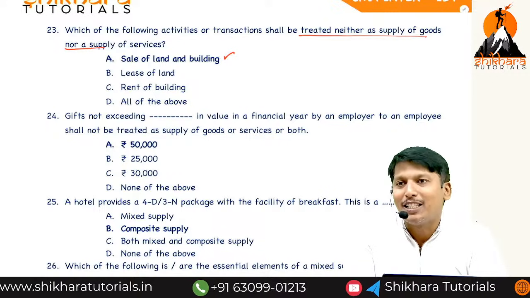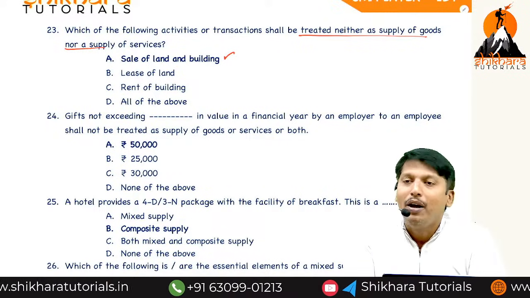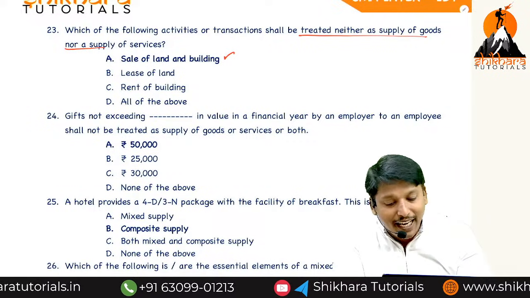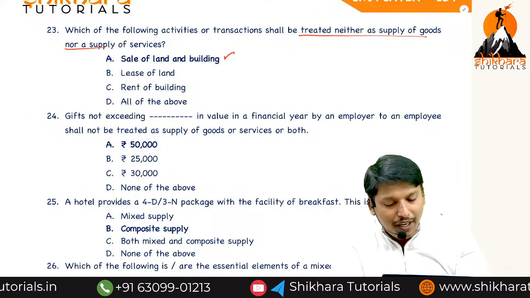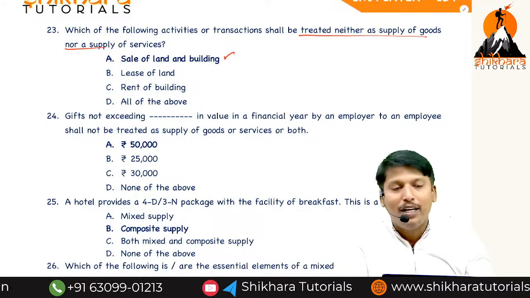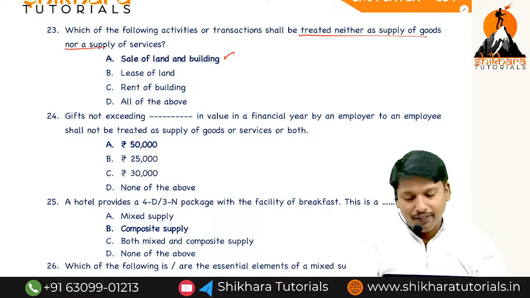Before completion, if you pre-book it, then it is a supply. So sale of land and sale of building after completion of building or after getting an OC certificate is negative list.